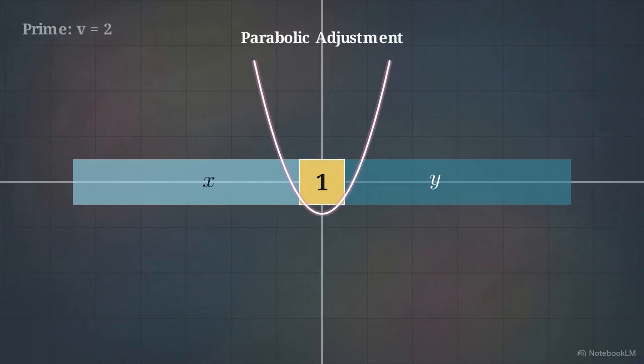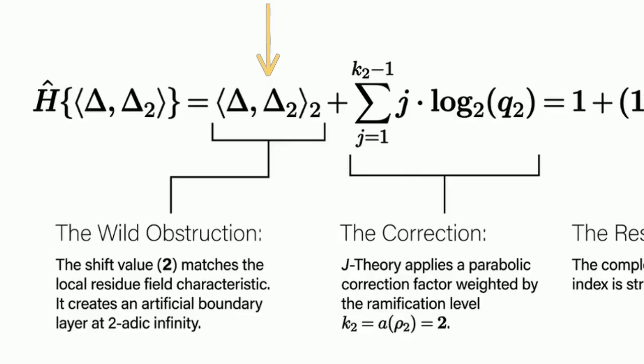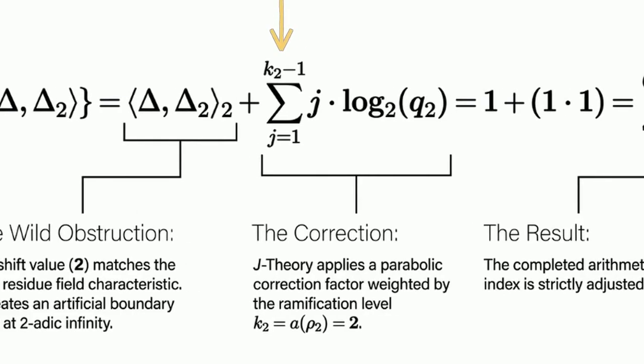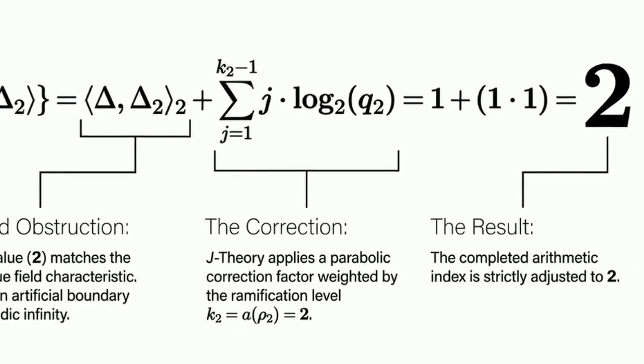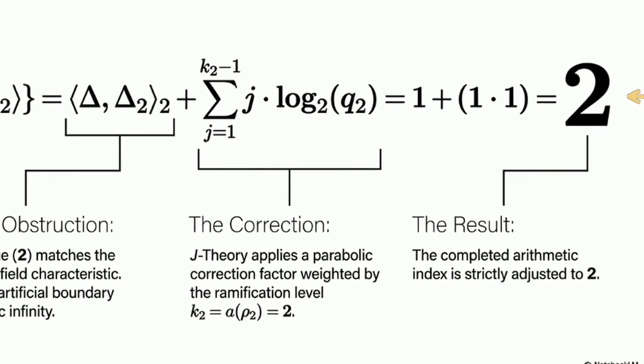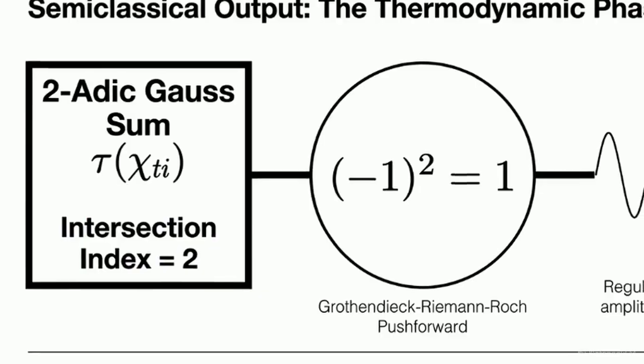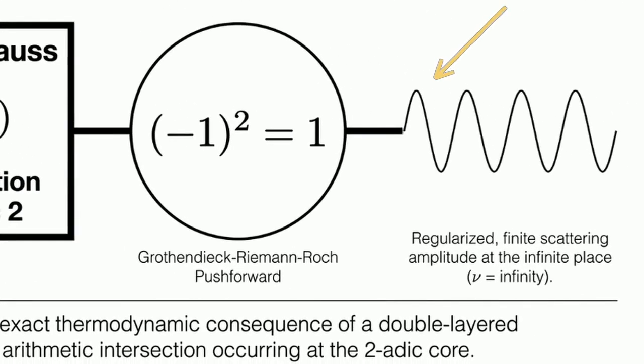Because the shift of 2 creates an artificial boundary layer at 2-adic infinity, J-theory applies a parabolic correction. By weighting the naive intersection by the Grothendieck-Ogg-Shafarevich Swan conductor, the arithmetic index is adjusted to a final value of 2. This index of 2 forces the 2-adic Gauss sum to develop a specific quadratic phase shift. At the infinite place, this manifests as a regularized scattering amplitude, stabilizing the pairs within the continuous data stream.